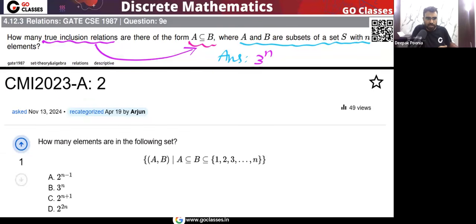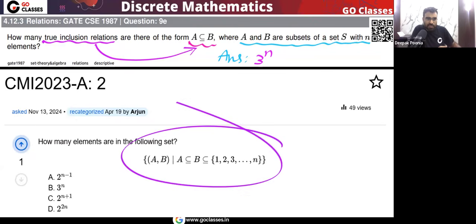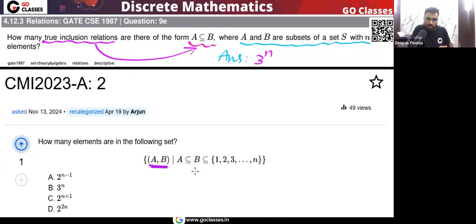What is the answer for the CMI 2023 question? How many elements are there in the following set? Basically, in this set, we have these ordered pairs A comma B, such that A is a subset of B and both are subsets of a set of n elements. So that's it. We have total n elements, and every element has three choices. So finally, how many such ordered pairs can I create? That will be 3 power n. So the answer will be option B. I hope you understood this question.